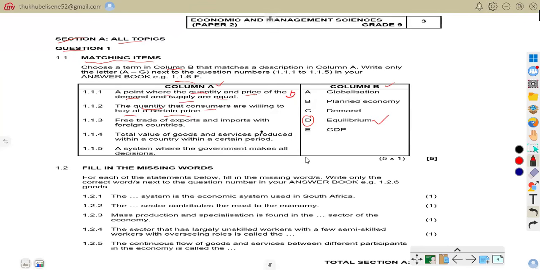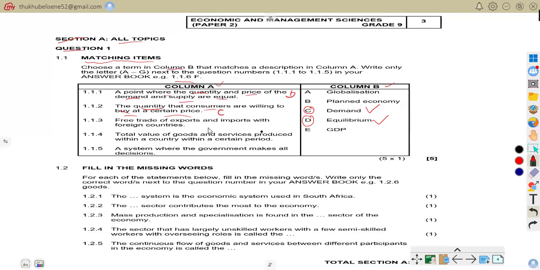The correct answer there is C, demand. Sorry, we're supposed to say quantity, not quality. That is the quantity that consumers are willing to buy at a certain price. So demand is the correct answer.